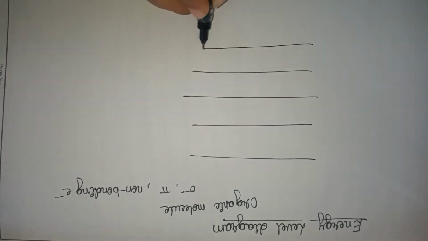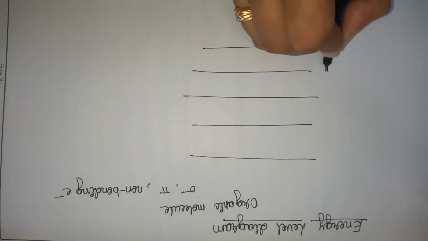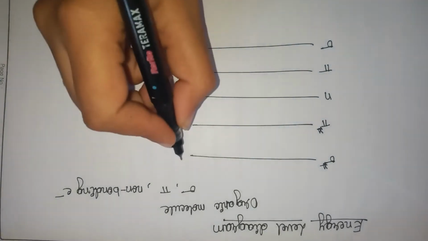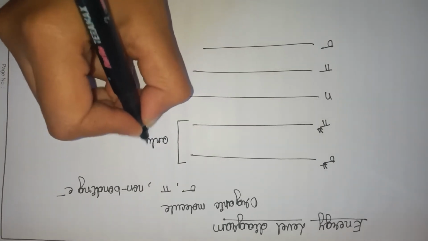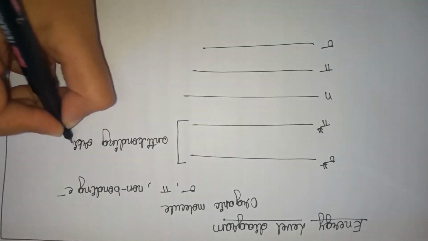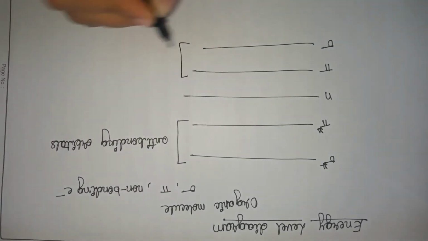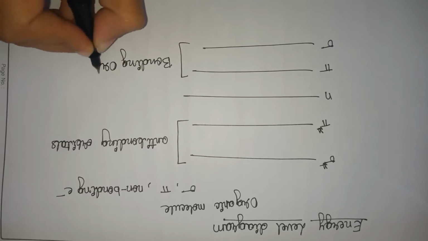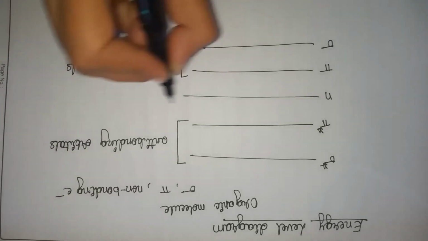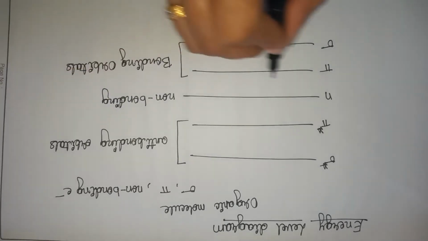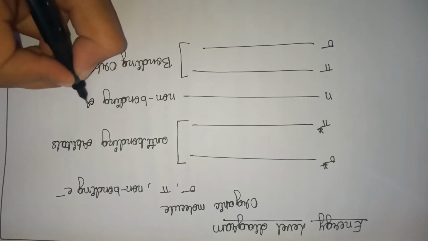So the energy level is drawn like this. It has sigma, pi, n, pi star and sigma star. Here sigma star and pi star are called anti-bonding orbitals, whereas sigma and pi are called bonding orbitals. As usual, n is called non-bonding orbital, or the electrons present here are non-bonding electrons.